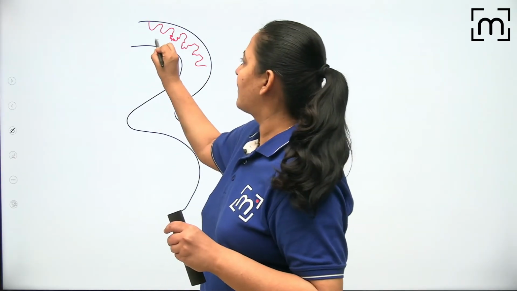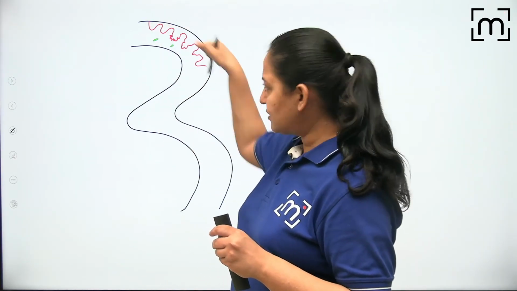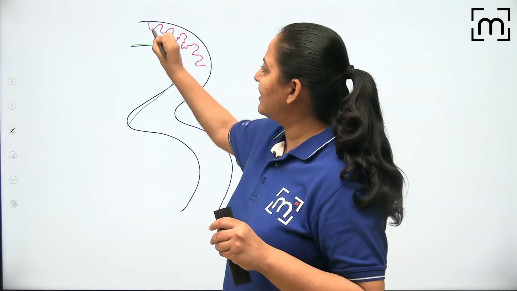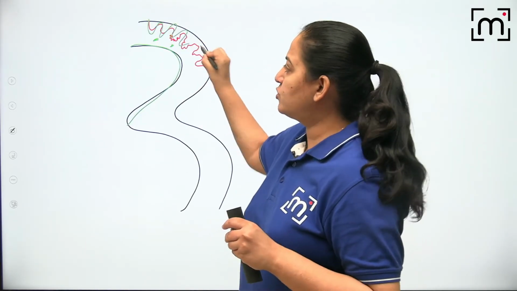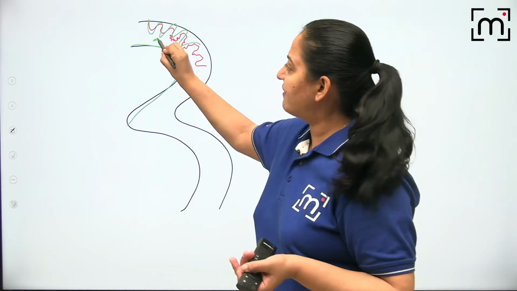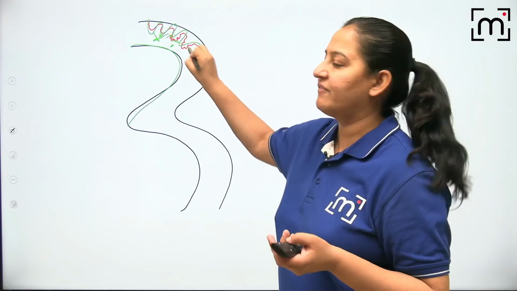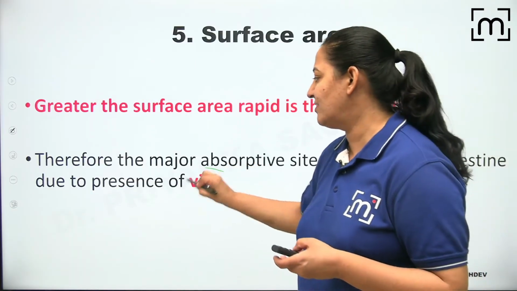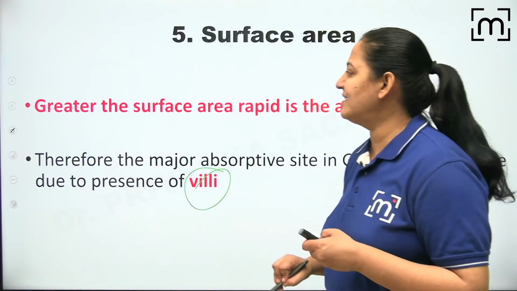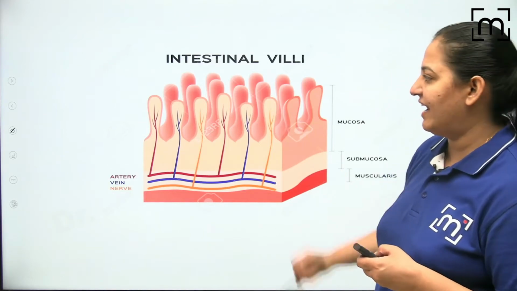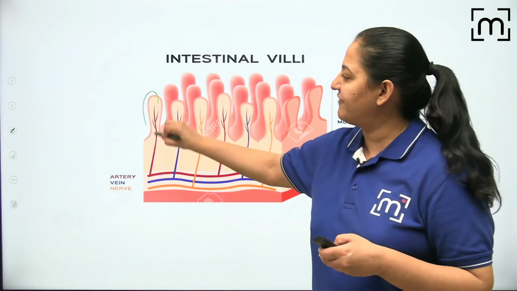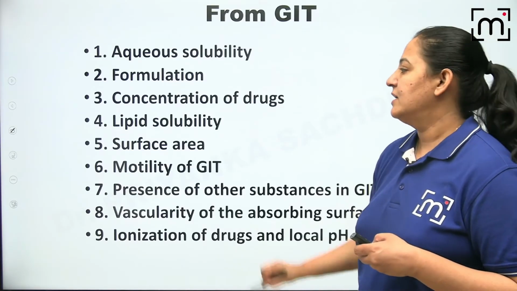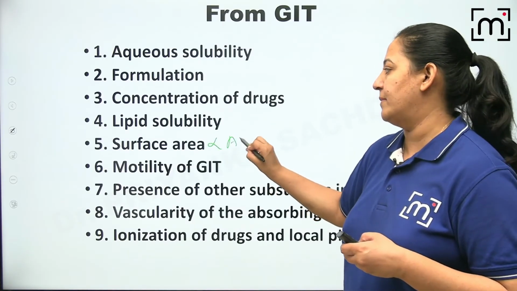So if this is the drug, it is moving inside. So if it was plain, it was smooth, you can see this side. So surface area is only like this. But now the surface area is like this. So this drug will come in contact with all the surface area to get absorbed. So more is the surface area, more is the absorption. So that is the relevance of the villi. So surface area is directly proportional. You can see villi and microvilli. To increase the surface area, we are having villi and microvilli in the intestine. So the surface area is directly proportional to absorption.